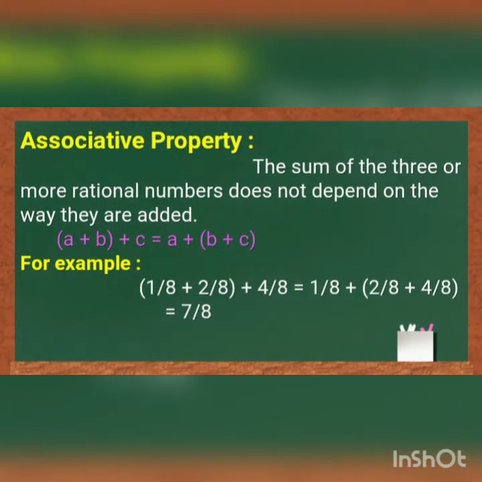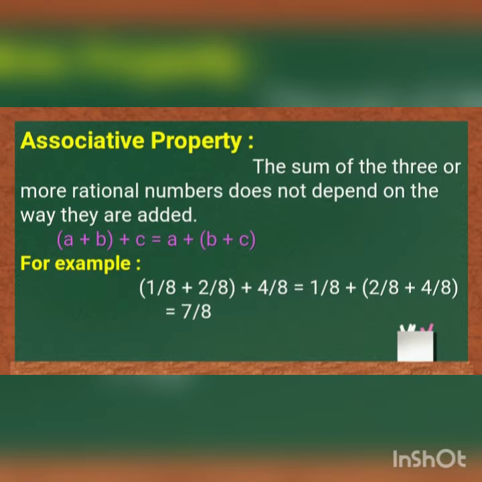The third property is associative property. The sum of three or more rational numbers does not depend on the way they are added. That means while adding three or more rational numbers, they can be grouped in any order. A plus (B plus C) is equal to (A plus B) plus C. For example, 1 by 8 plus 2 by 8 plus 4 by 8 is equal to 1 by 8 plus (2 by 8 plus 4 by 8).